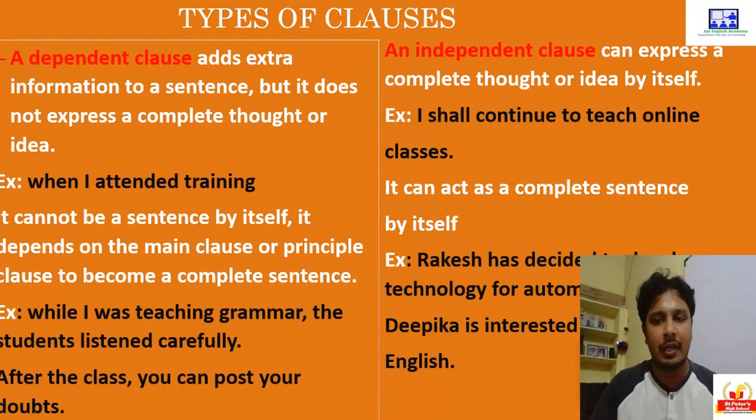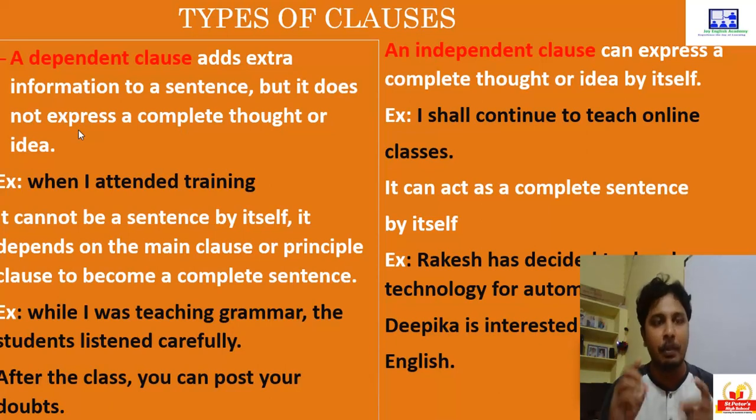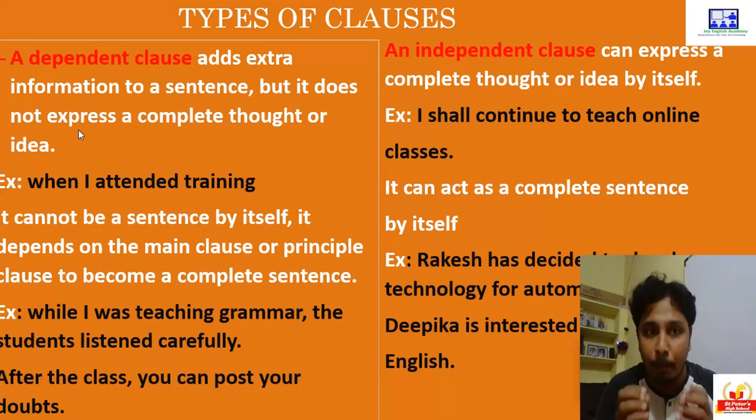Right, now just have a look at it. Now let's be very clear. Types of clauses. A dependent clause adds extra information to a sentence, but it does not express a complete thought or idea. So a dependent clause adds extra meaning. It's just like adding a complement to a sentence. Extra meaning will be given to the sentence, but it does not express a complete thought. A complete meaning cannot be expressed by a dependent clause.